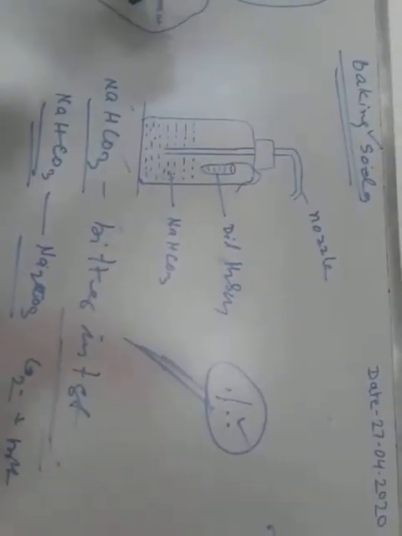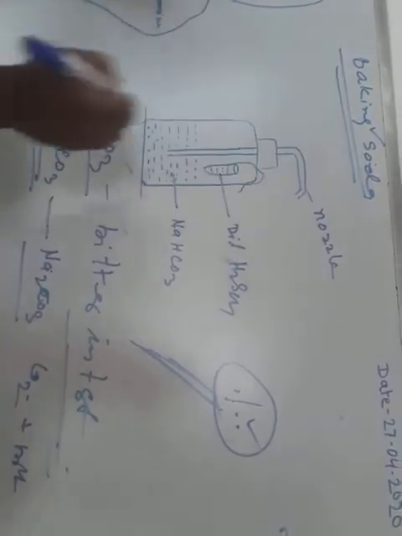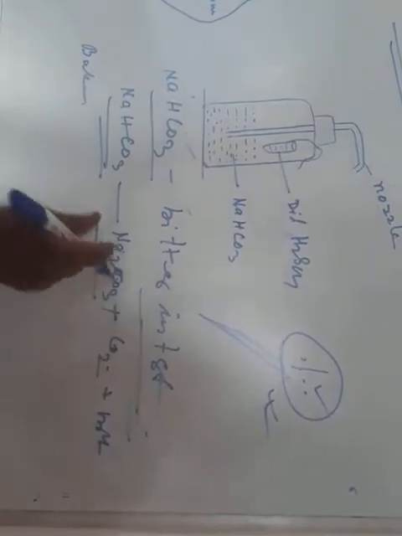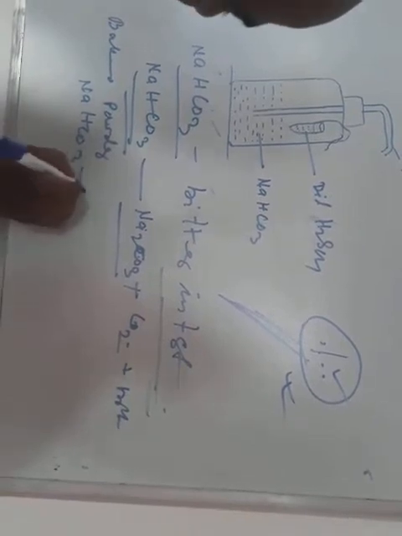What is baking powder? We cannot use baking soda for making cake or bread, because the taste becomes bitter and the size becomes smaller. Due to this, we use baking powder. Baking powder is the same as sodium hydrogen carbonate, plus it contains one acid, citric acid.